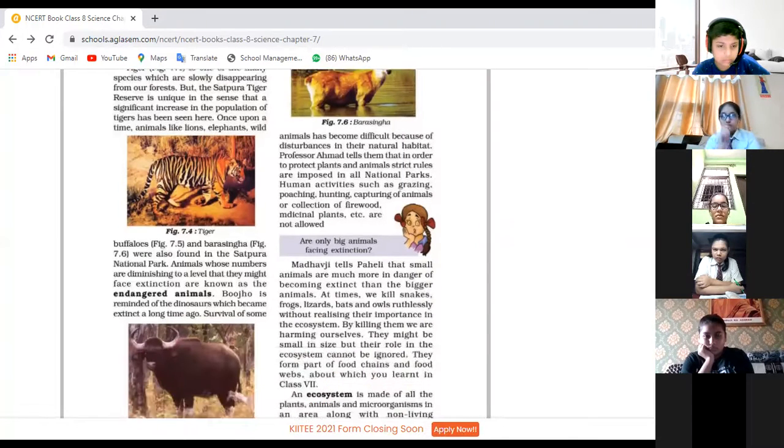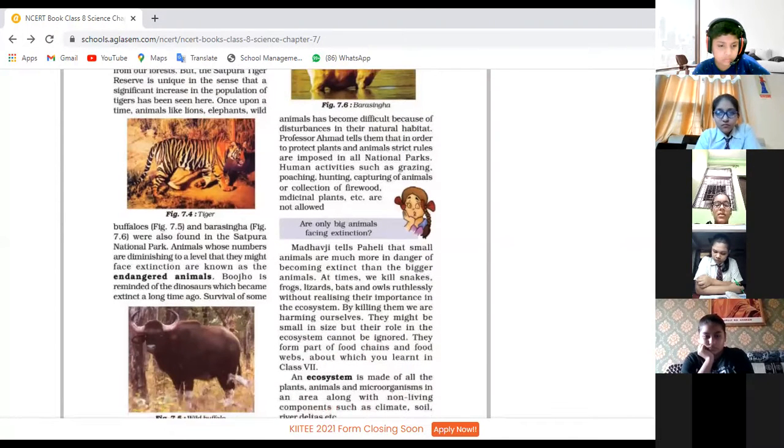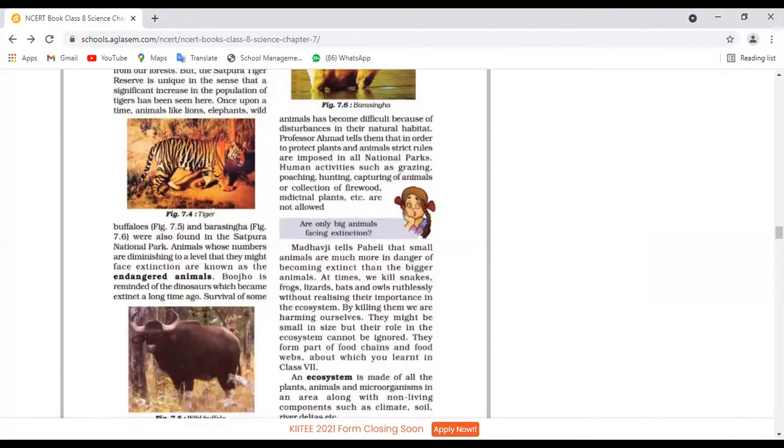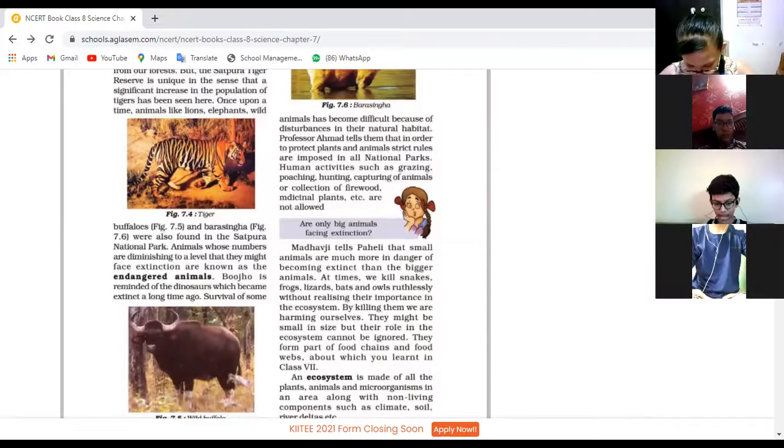Madhavji tells Paheli that small animals are much more in danger of becoming extinct than the bigger animals. At times, we kill snakes, frogs, lizards, bats, and owls ruthlessly without realizing their importance in the ecosystem. By killing them, we are harming ourselves. They might be small in size, but their role in the ecosystem cannot be ignored. They form part of food chains and food webs, about which you learned in class 7. An ecosystem is made of all the...